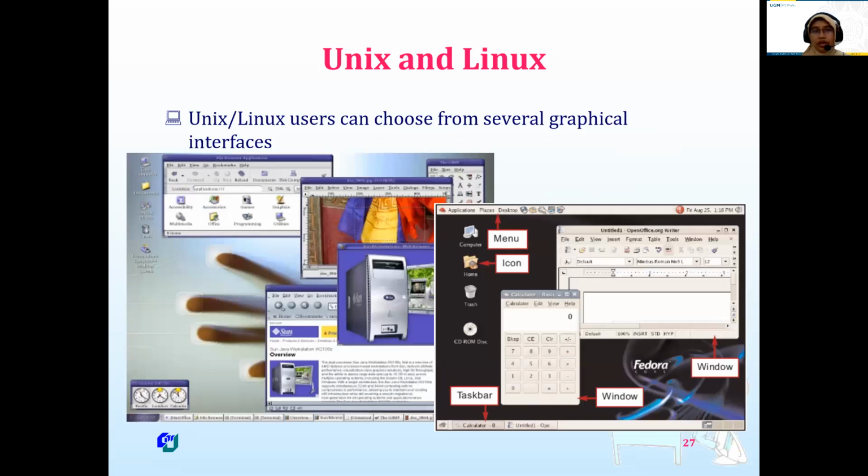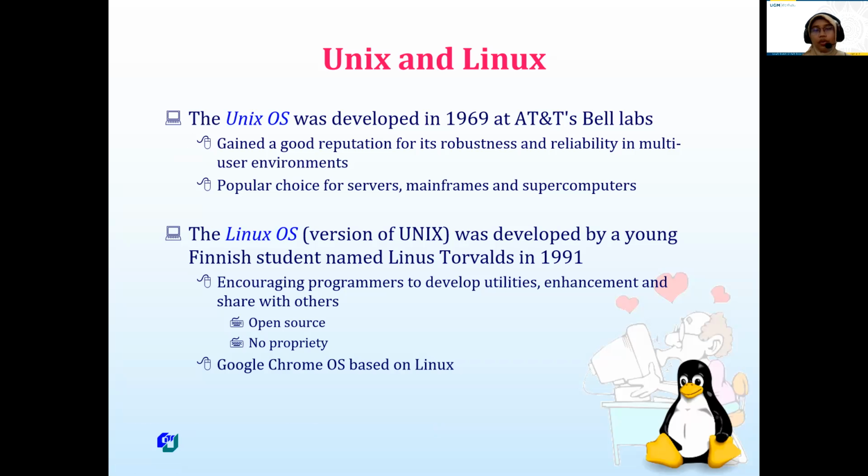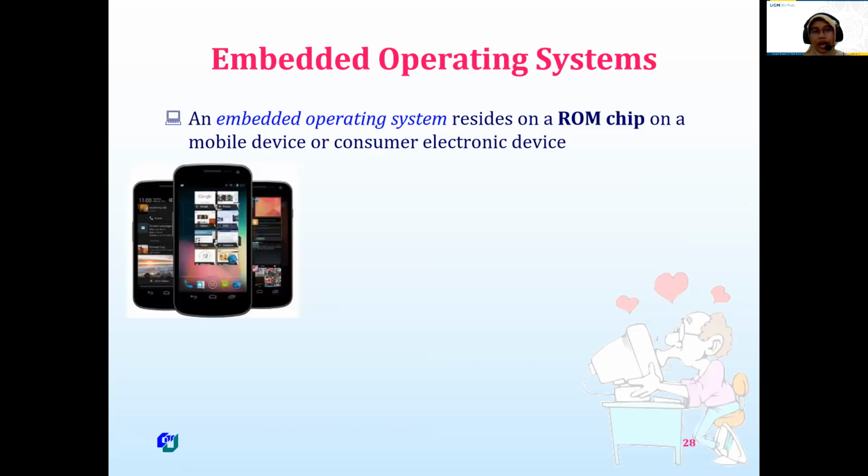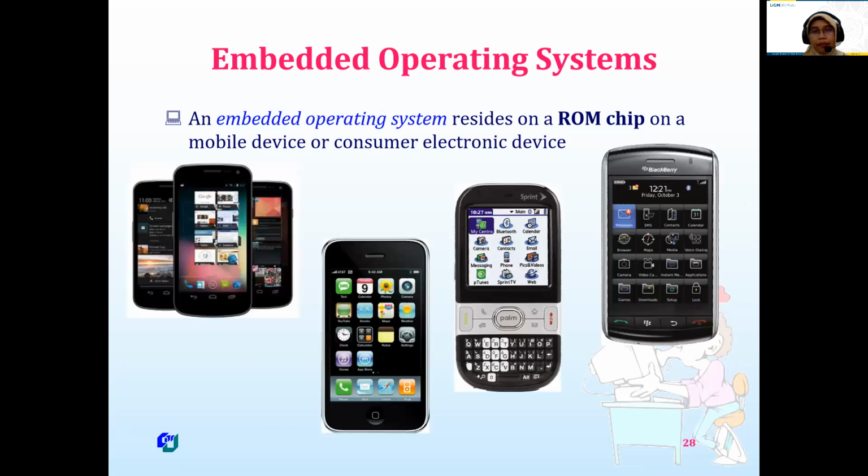And this is the interface for Unix and Linux. Linux is based on the Unix OS. Unix OS was developed in 1969 at AT&T Bell, and Linux OS in 91. So this is the Linux icon, and this is for the interface. Another one is the embedded operating system, which is on a ROM chip in mobile or consumer electronic devices, for example in your phone, iPhone or BlackBerry. I don't know if BlackBerry is already rest in peace. Maybe another one is Samsung Android.